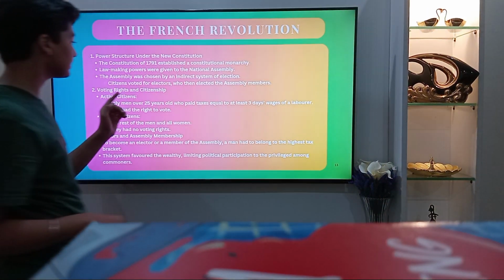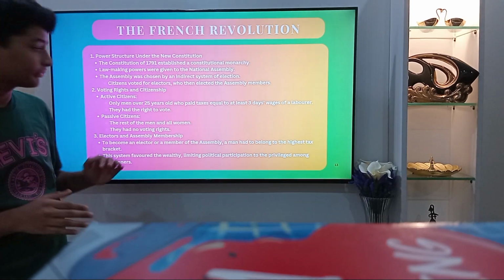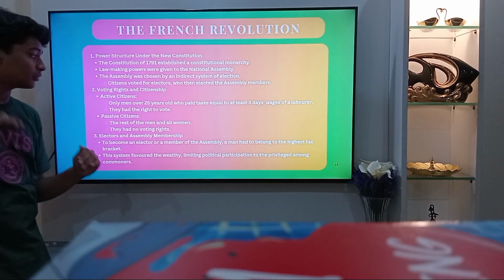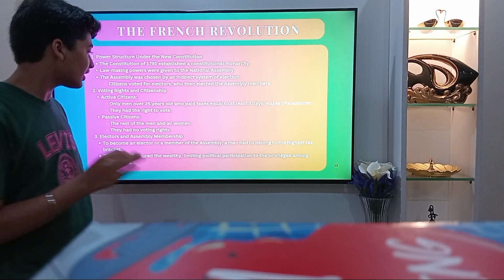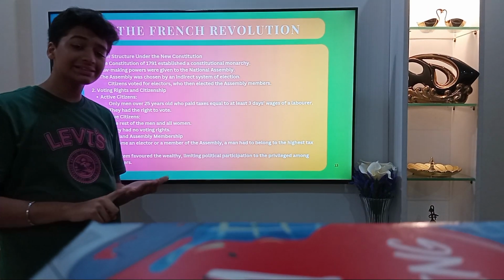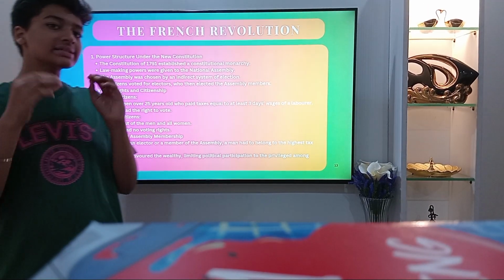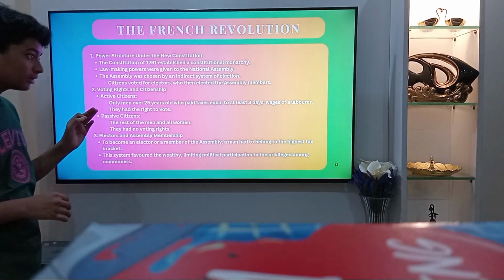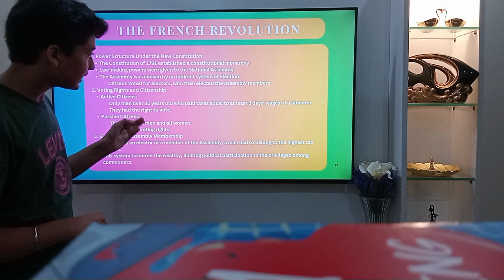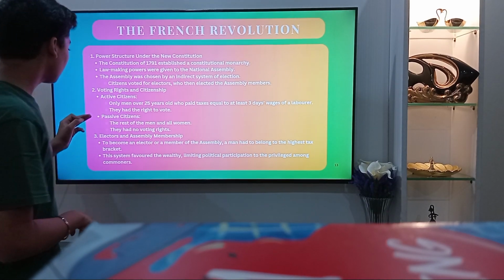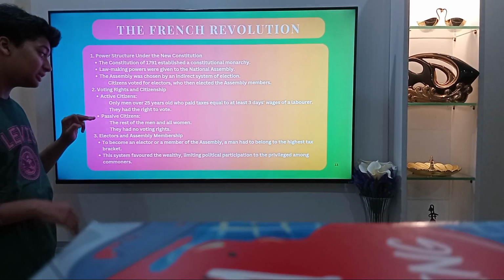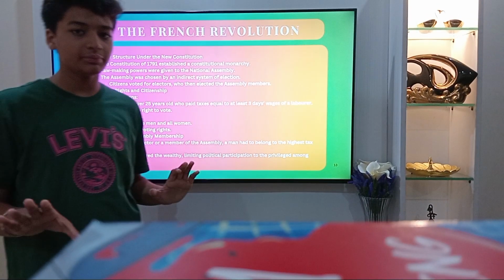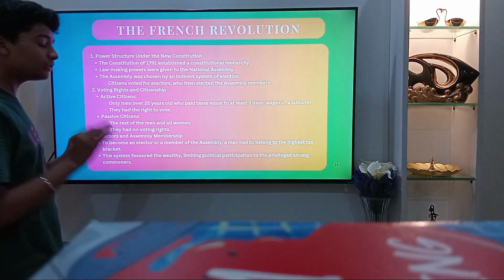The voting rights and citizenship. Now, active citizens: only men over 25 years old who paid taxes equal to at least 3 days of a laborer's wage. They had the right to vote. The passive citizens, the rest of the men and all women, had no voting rights.